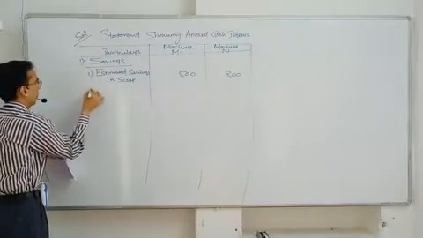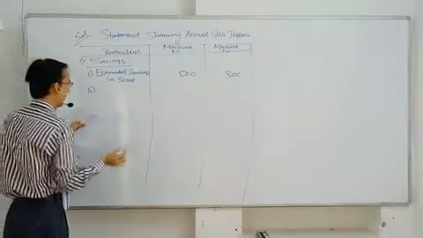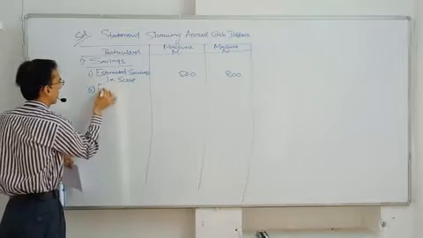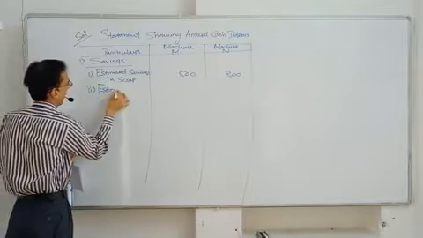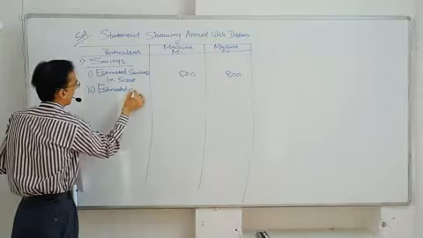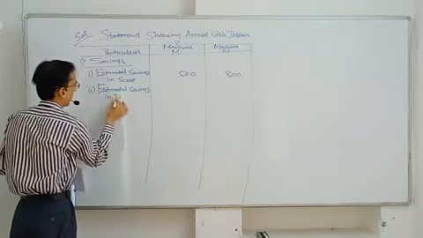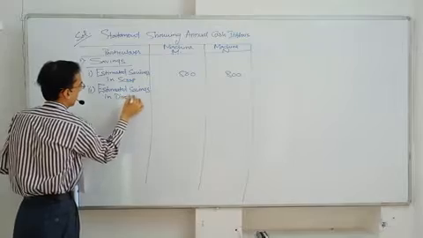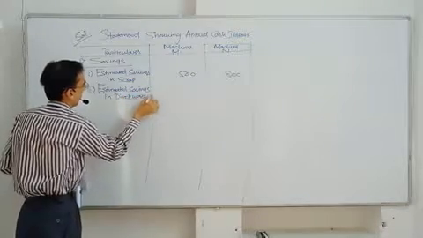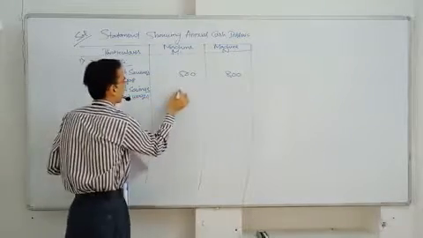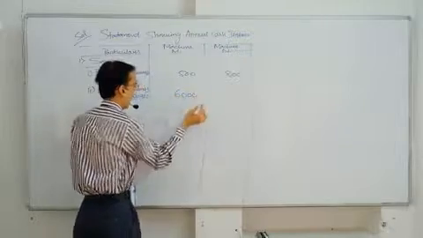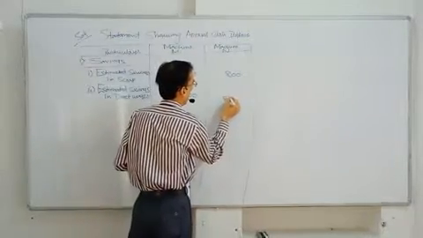Next, number 2, estimated savings in direct wages: 6,000 and 8,000.